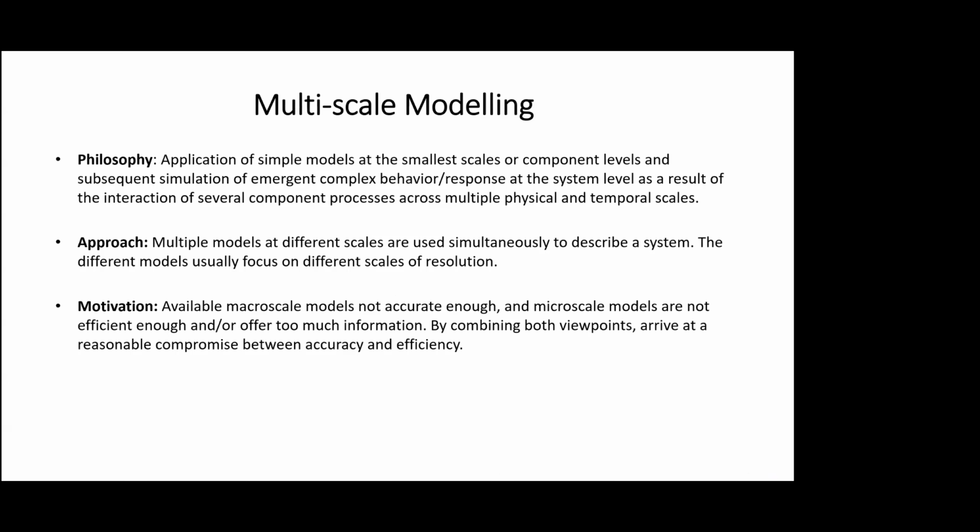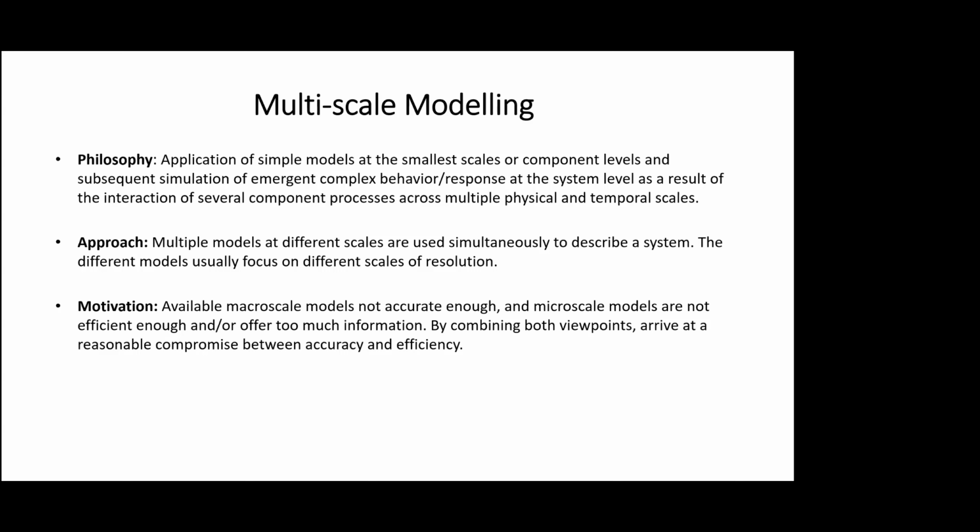So what is this multi-scale modeling that we've been talking about? The philosophy is to apply very simple models at the smallest scales or component level and let them interact and simulate that interaction. And what happens is that a complex behavior or response emerges at the system level as a result of this interaction across multiple physical scales and time scales.